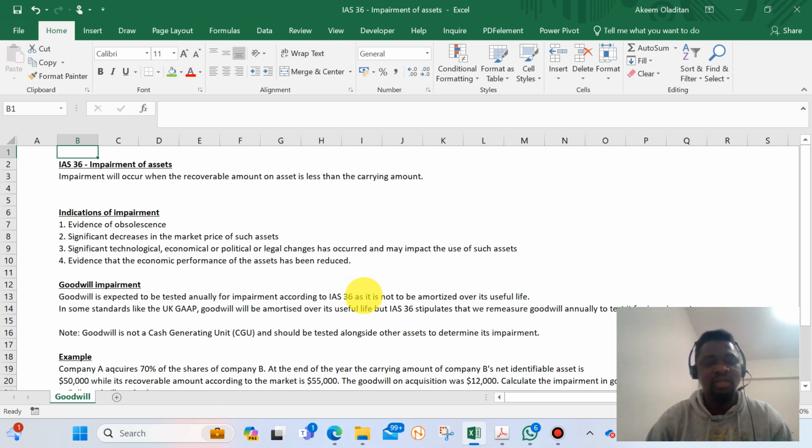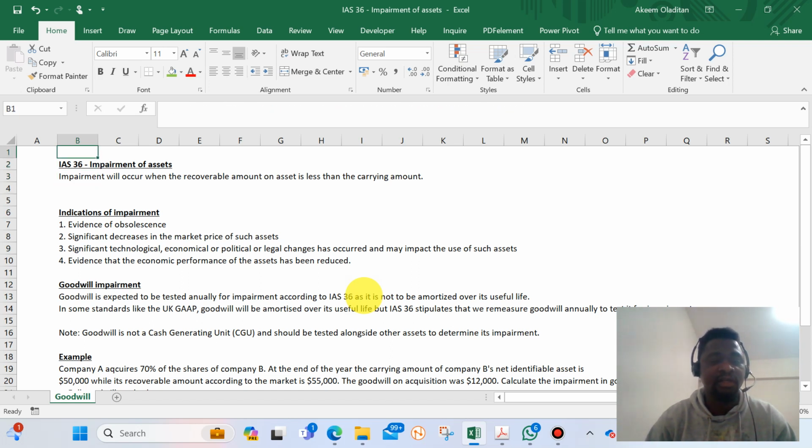In my last video, I talked about intercompany adjustments on consolidation of financial statements, as well as unrealized profit arising from the purchase and sales of goods between a holding company and a subsidiary. During that video, I made mention of the fact that I'll be talking about impairment of assets, as well as impairment of goodwill.